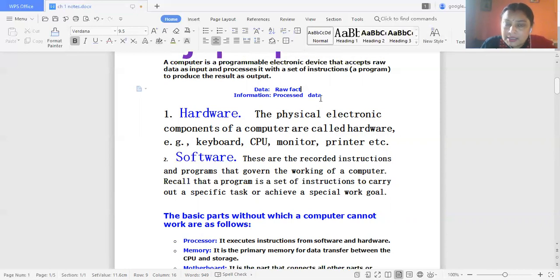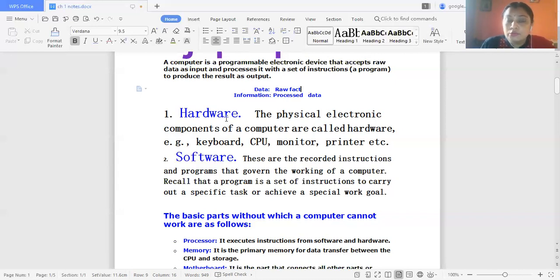And when the set of instructions is applied to the data, then we obtain information. That is, information means processed data. Data means raw facts and figures, and information means processed data.